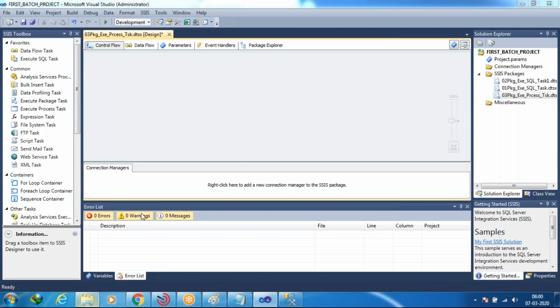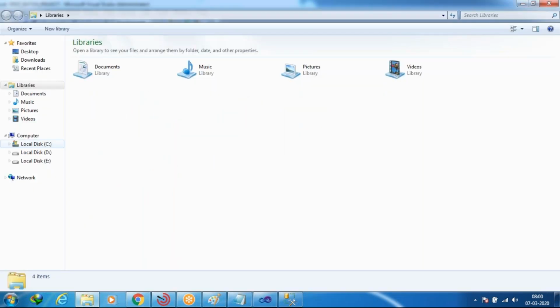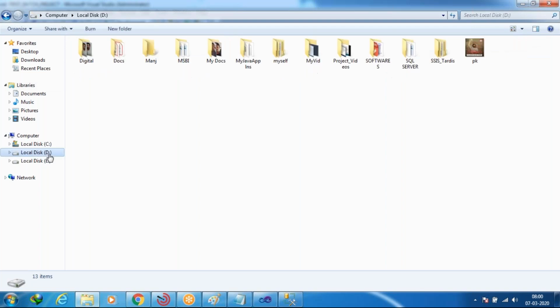Here, for example, I'm going to zip and unzip one folder. There is a D drive, and in the D drive I have so many folders. Among those folders, I want to convert one folder into zipped format. My Java applications are there, and a docs folder is there. Just observe, the docs folder is there.